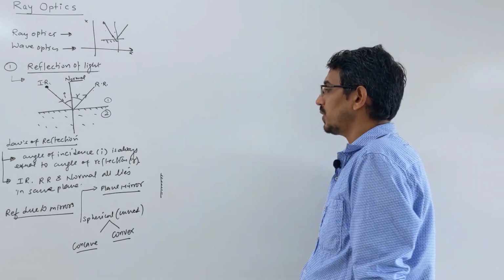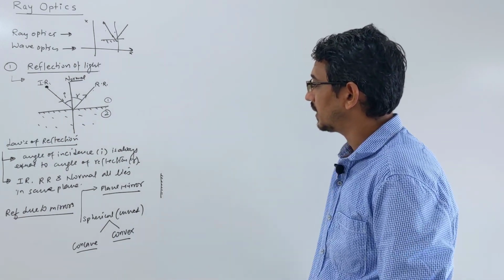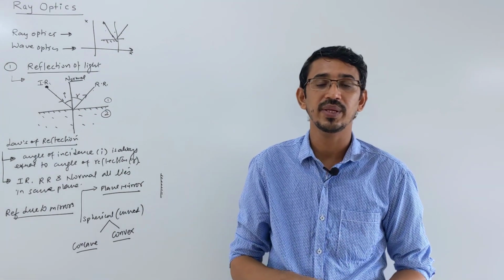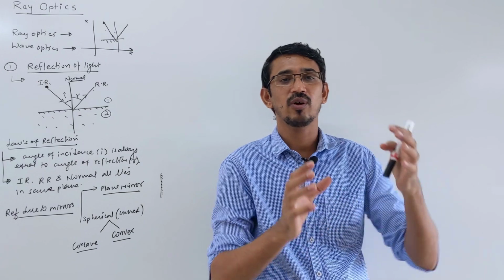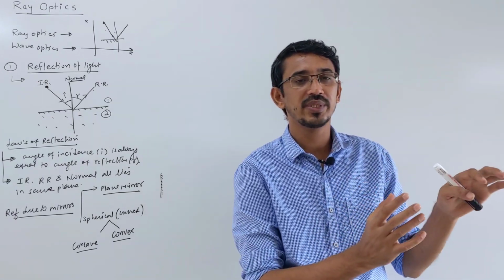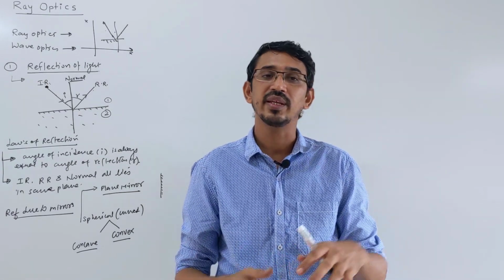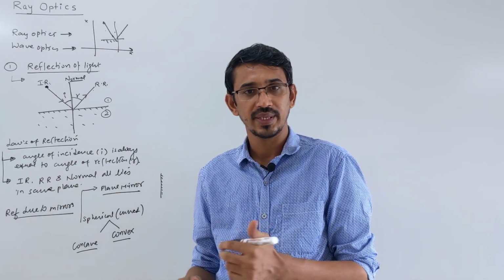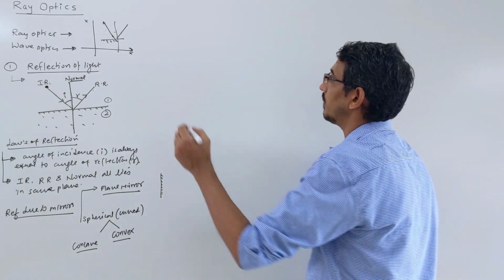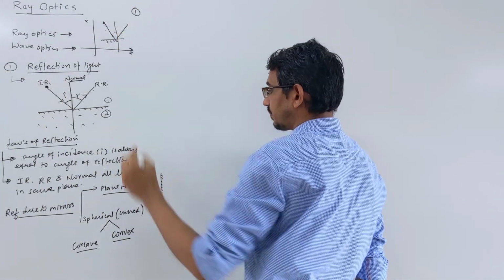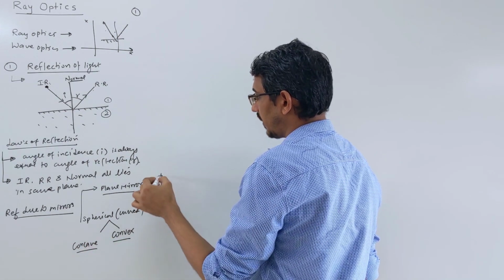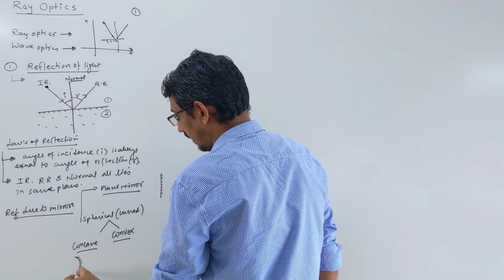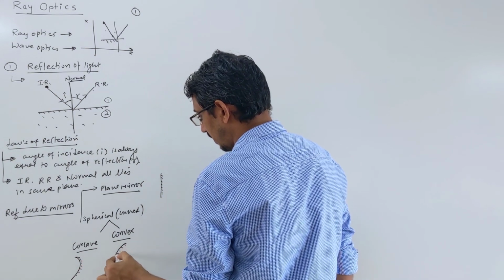First, what are we learning? Some basic things. Three things will always come when we are learning ray optics. The object will come, and we always have two types: a real object and a virtual object. Then the image will come, and we can have a real image or a virtual image. I'm writing a small point here: a plane mirror simply like this, then a concave mirror like that, and a convex mirror. We'll learn about them separately one by one.